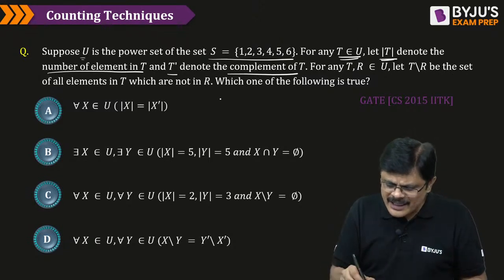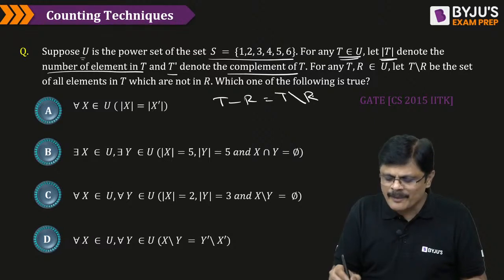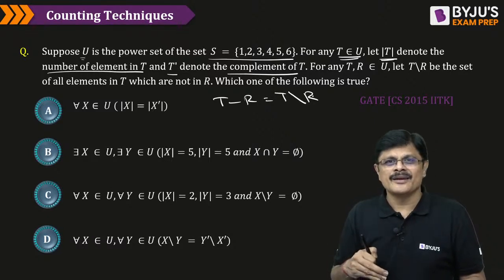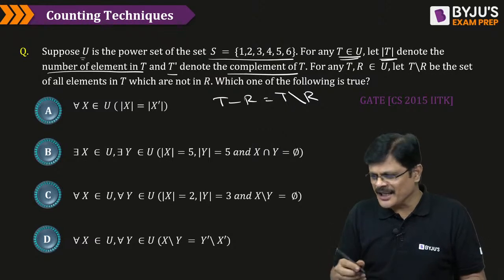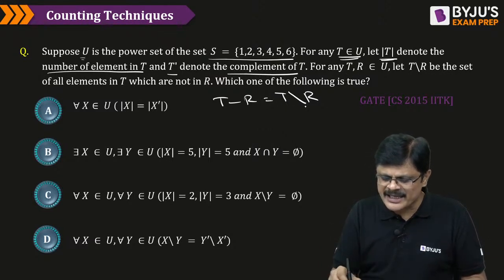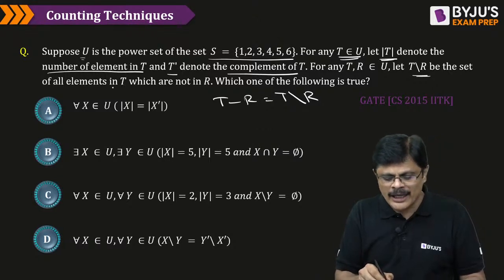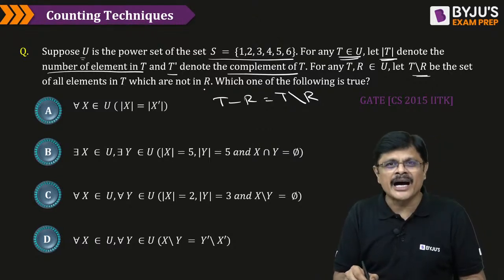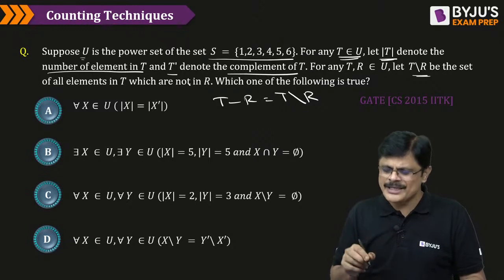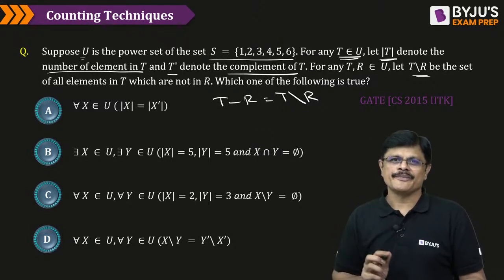Now, see, generally we write T minus R, but sometimes T minus R is denoted by T forward slash R. They denote it like this, my dear friend. T minus R is denoted like this also. That is what he mentioned. T slash R is the set of all elements in T which are not in R. That is T minus R. Now he is asking which of the following is true.